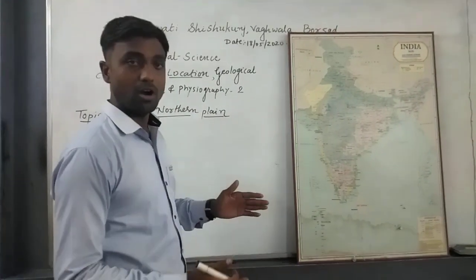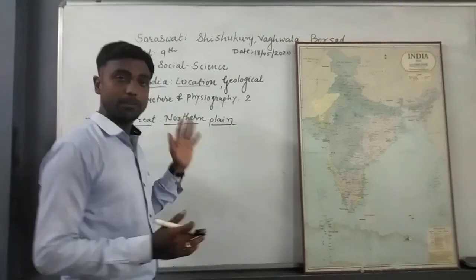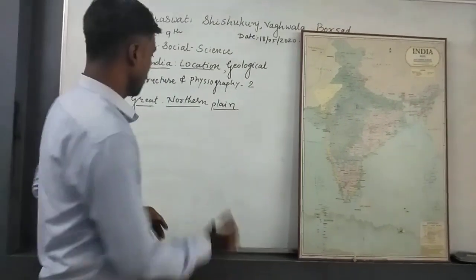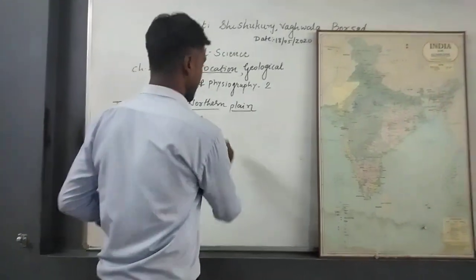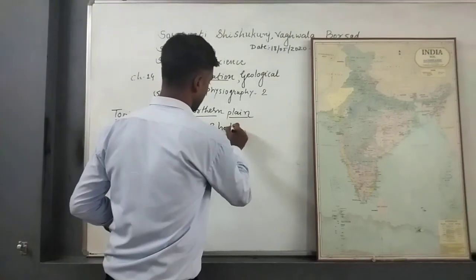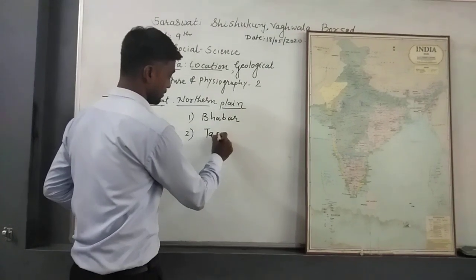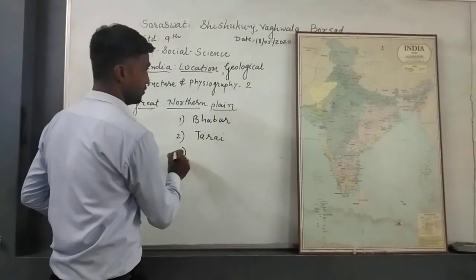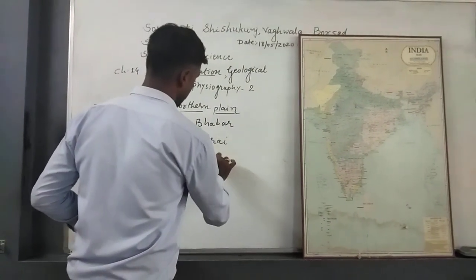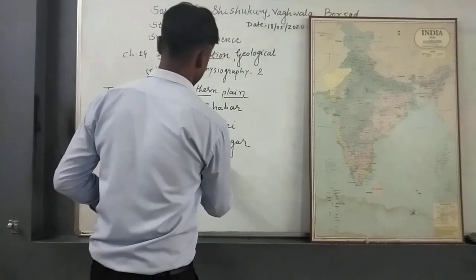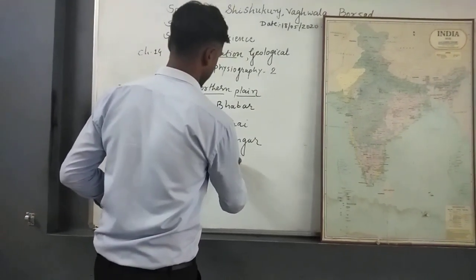On the basis of physiography, the Great Northern Plain is divided into four parts. First one is Bhabar. Second one is Tarai. Third one is Bangar. And fourth one is Khadar.